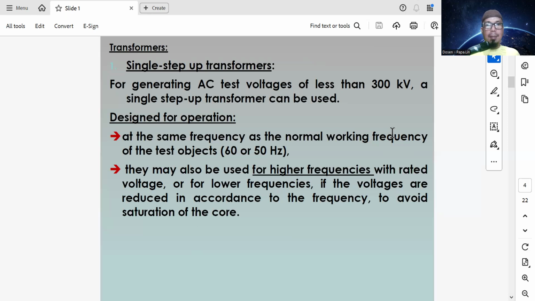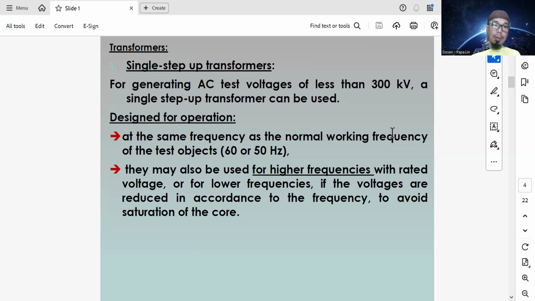A single step-up transformer can be used to generate the voltage for the limit of less than 300 kilovolts. If above 300 kilovolts, we must use the other method.